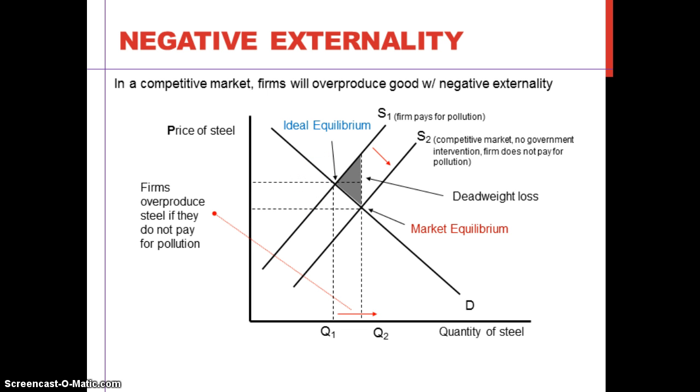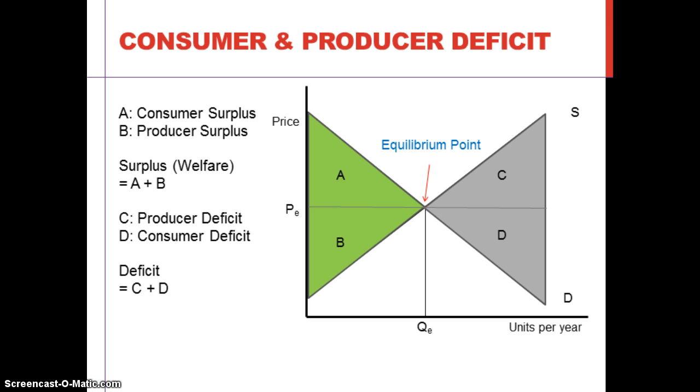However, please note that in this situation we want to have the ideal equilibrium rather than the market equilibrium, and we theorize that the market equilibrium causes negative externality due to overproduction, so we'll have deadweight loss here. I'll explain details of this theory in the next slide. So in this slide, I will explain why we had a deadweight loss here in the previous slide.